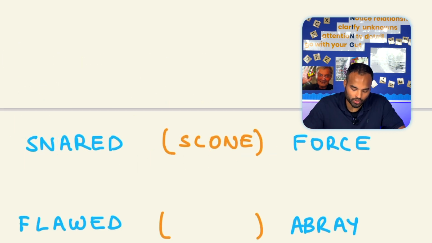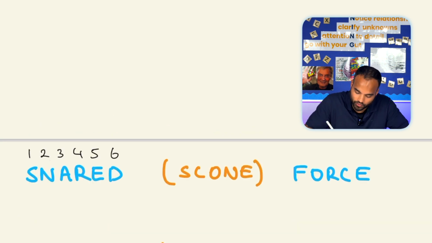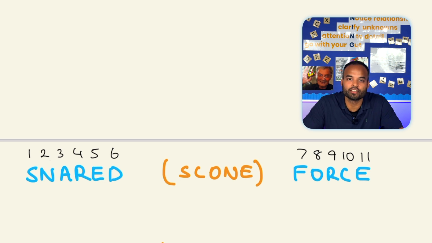Let's have a look at another one. On the left-hand side, we have the word snared. 1, 2, 3, 4, 5, 6. On the right-hand side, we have the word force. For this particular example, on the left and right-hand side, we have words of different lengths, right? On the left-hand side, you have a 6-letter word. On the right-hand side, you have a 5-letter word. And in the middle, scone, we have a 5-letter word, right? Just because it's slightly different to the previous examples, don't let that throw you off. Just follow the same method.